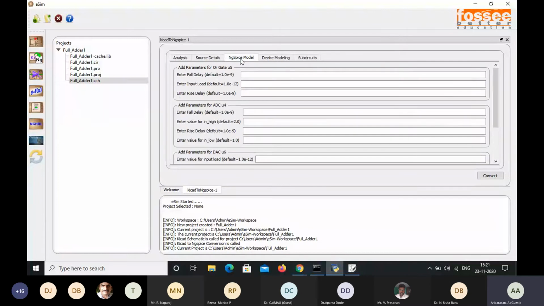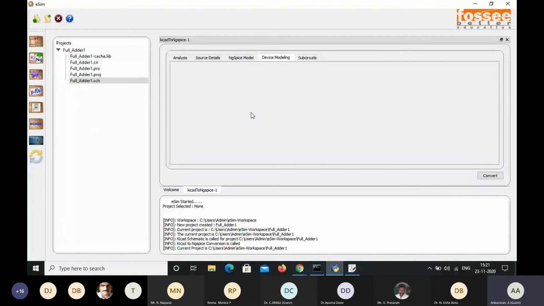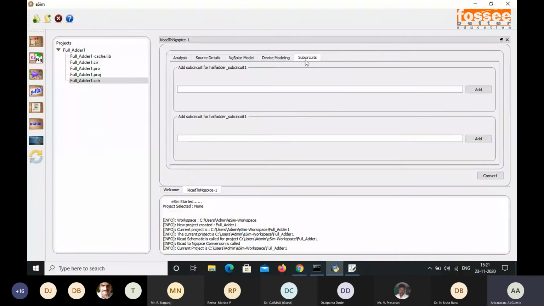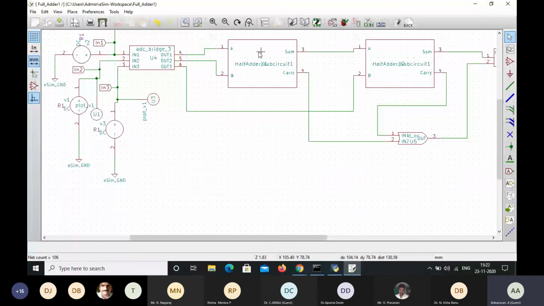Next, the NgSpice model. In this NgSpice model, we don't enter any value. By default, it will take this value. Device modeling, it doesn't have any device modeling. And next one is the subcircuit. In this subcircuit tab, we have to enter the subcircuit library, because we have designed this full adder circuit by using this half adder subcircuit 1 only. So for this, we have to include this subcircuit library, so add.